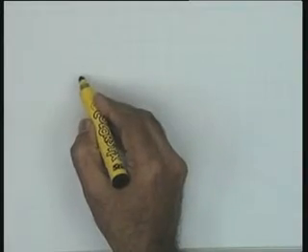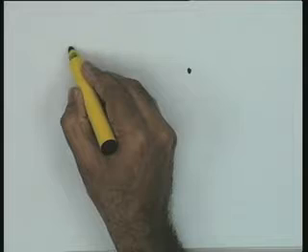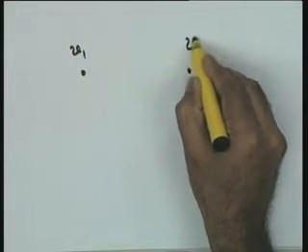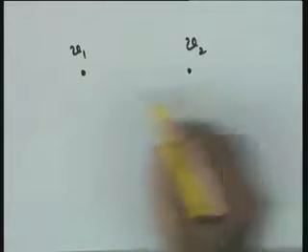I would like to write the electrical model for this. Well, there are two nodes. Let me say that the two nodes for me are the velocity v1 of the mass m1 and velocity v2 of the mass m2. Okay?